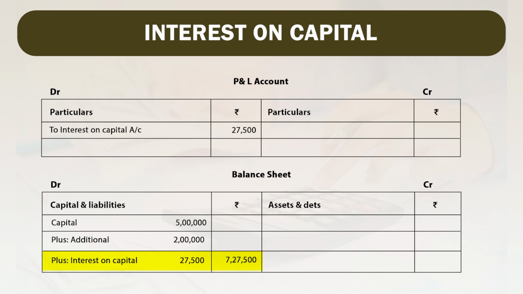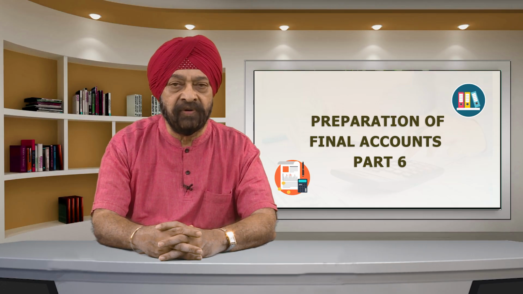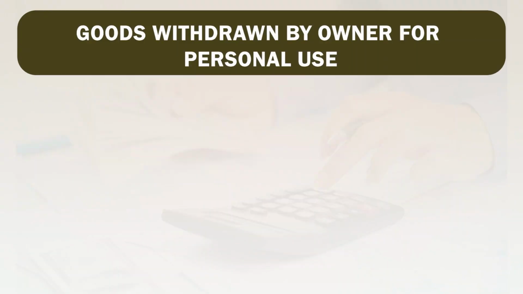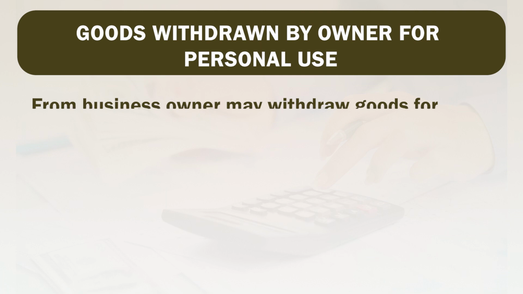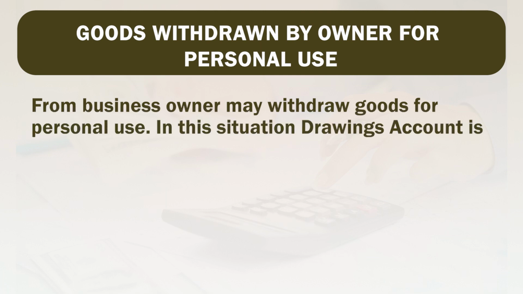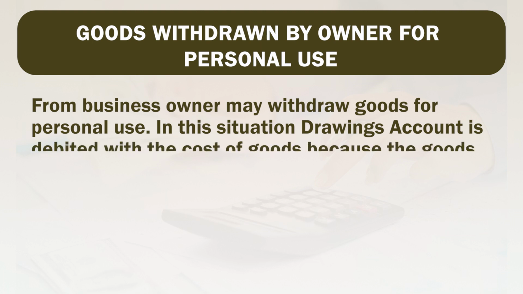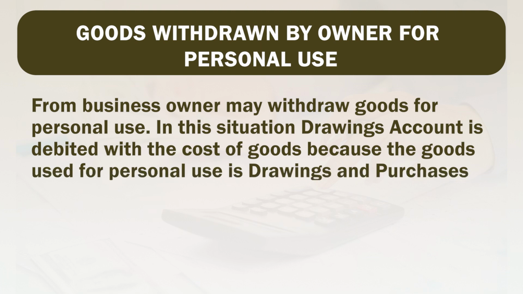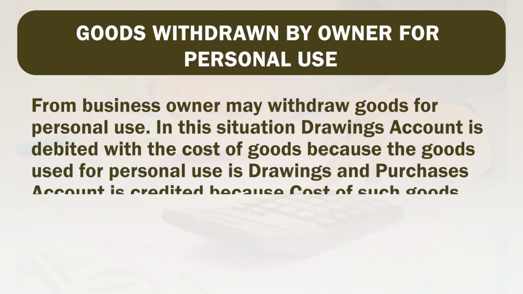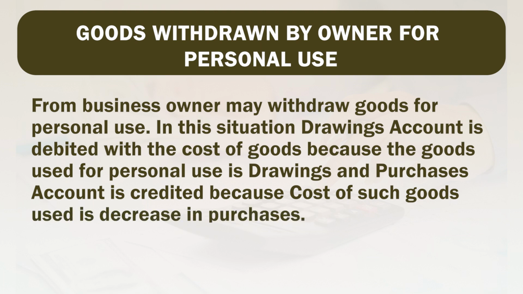7,27,500 rupees. Now, another point is about adjustment, that is about goods withdrawn by the owner for personal use. Friends, be careful about this point, because there is some effect of GST also to be seen. From business, the owner may withdraw goods for personal use. In this situation, drawings account is debited with the cost of goods, because goods used for personal use are drawings, and purchase account is credited because the cost of such goods is a decrease in purchases.